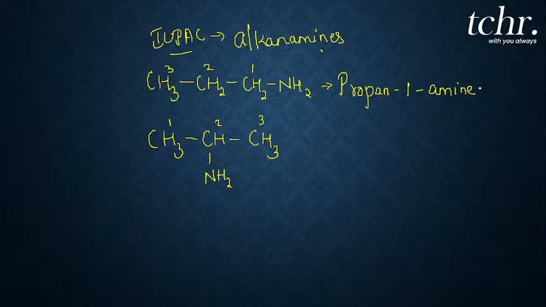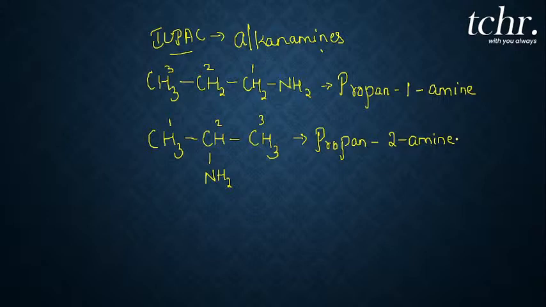So this is how you do the IUPAC nomenclature. You first number the compound from the propane derivative. And here you can see the NH2 group is attached to the second carbon. Therefore, I will write the name of the compound as propane-2-amine. Is it clear, dear students? So the name of the compound is propane-2-amine. This is about the primary amines.